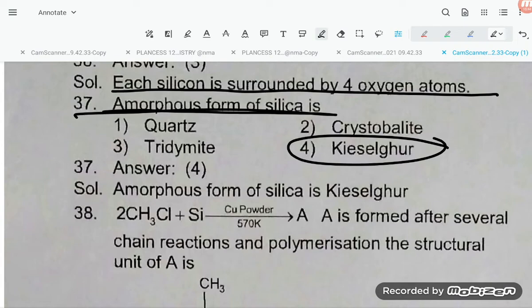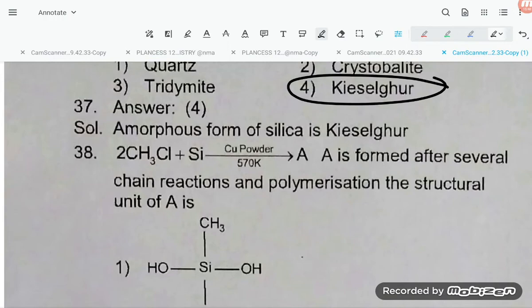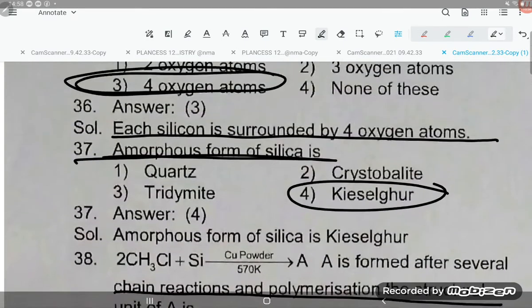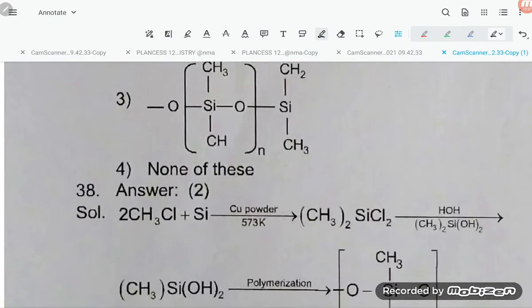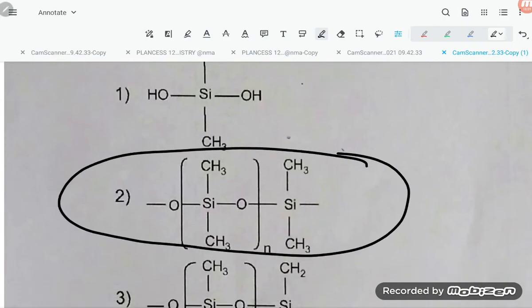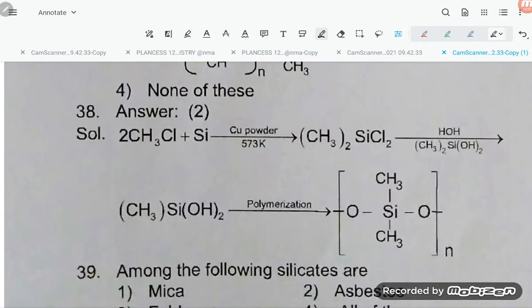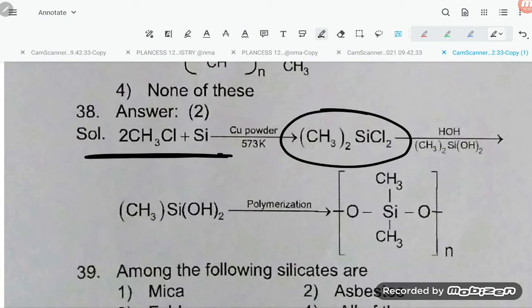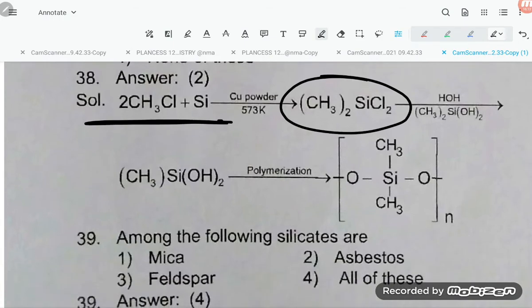CH3Cl plus Si, with copper powder at 570 Kelvin, gives A, which is formed after several chain reactions and polymerization. The structural unit of A is something you have to memorize. So methyl chloride reacts with silicon, giving (CH3)2SiCl2, then with HOH it will give this molecule.